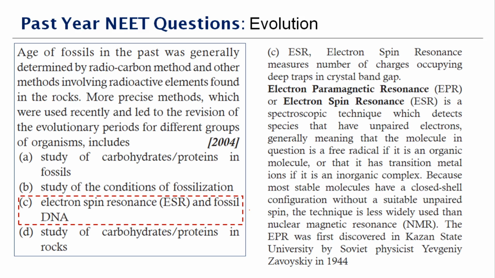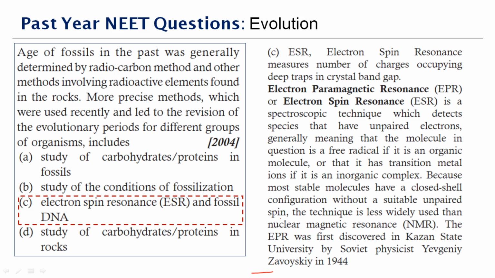So ESR stands for electron spin resonance. It measures the number of charges occupying the deep traps in the crystal band gap. So what is EPR then? Electron paramagnetic resonance. ESR is electron spin resonance. It's a spectroscopic technique which detects species that have unpaired electrons.